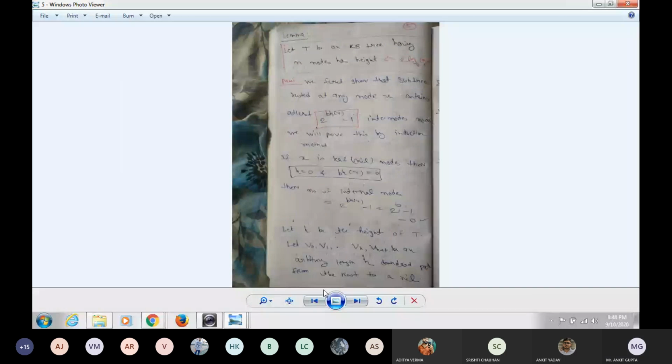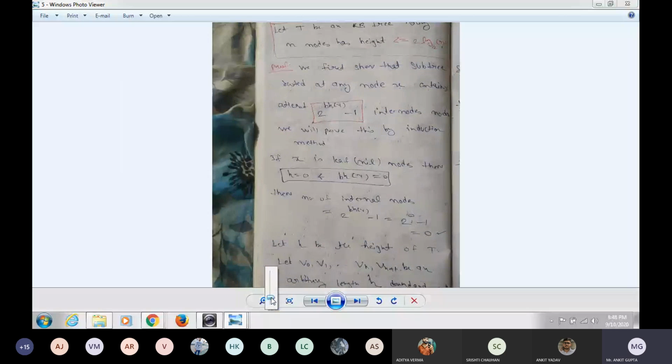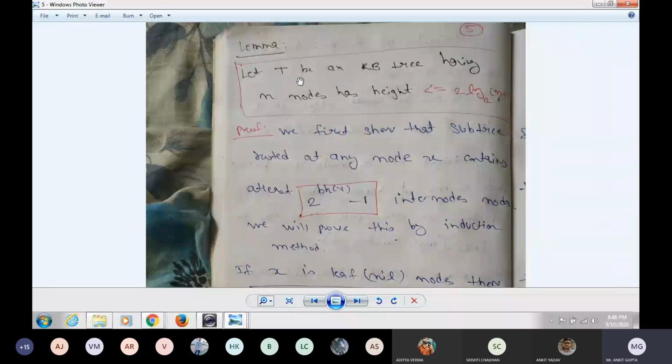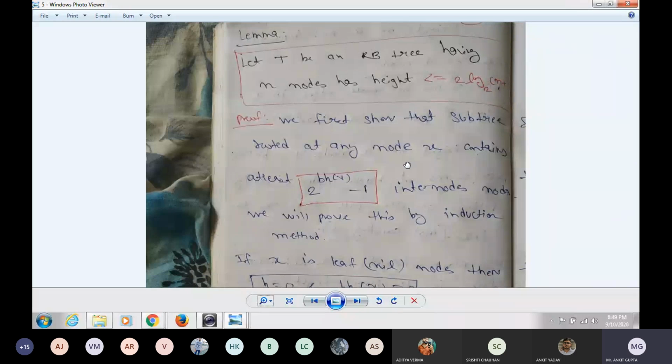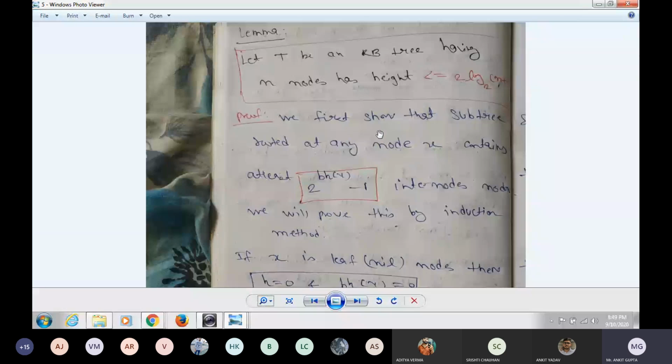The fifth is very important. Now you have to prove that, suppose T is an arbitrary red-black tree having n number of nodes, it has height less than or equal to, or at most, 2 into log base 2 of (n plus 1). You have to prove this.